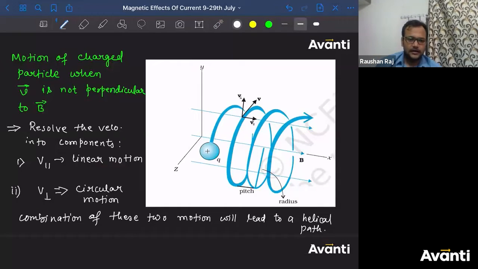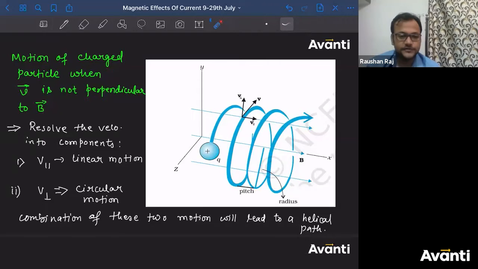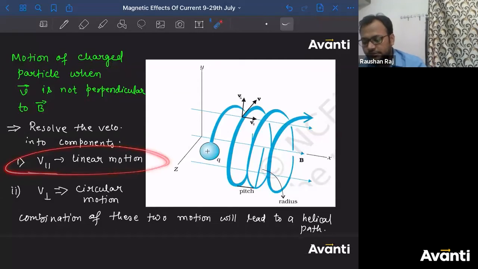All right? How does V parallel remain the same? There is no force, Ganesh. I think yesterday you only asked me, sir, why? In the parallel component, will there be any force? Will there be any force along the direction of the magnetic field? Tell me, in which direction will force occur? Perpendicular to the magnetic field, right? The force will occur perpendicular to the magnetic field. Here, this velocity component is parallel to the magnetic field. So there is no component of force or acceleration along this component. So no force, no acceleration, so no change of velocity. All right? Bahut badhiya.